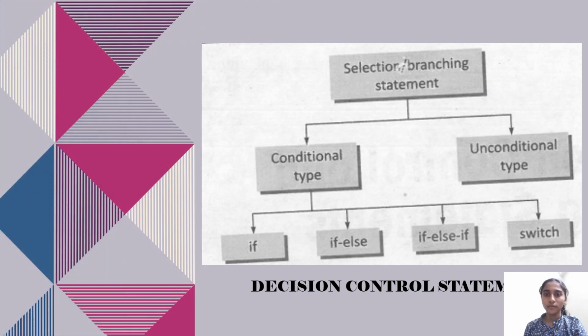Here I have given a flow chart that represents the types of branching statements. There are two types of branching statements. The first one is conditional and the second one is unconditional. In the conditional type there are four types of statements: the if statement, the if else statement, the if else if statement, and the switch statement.